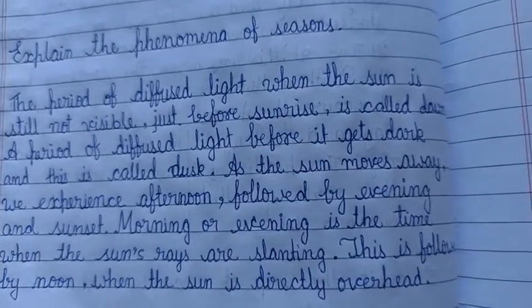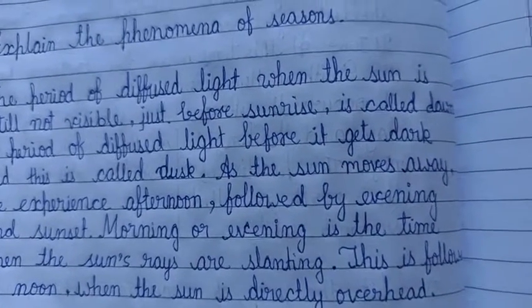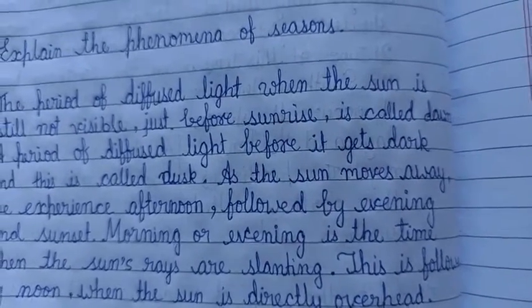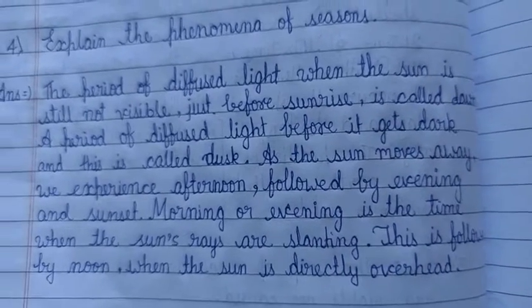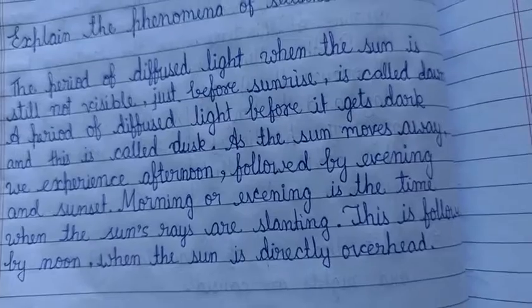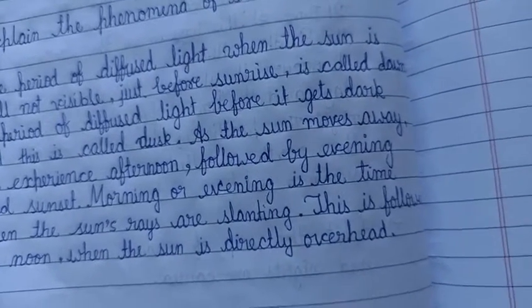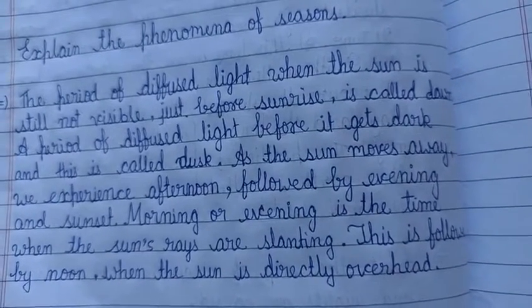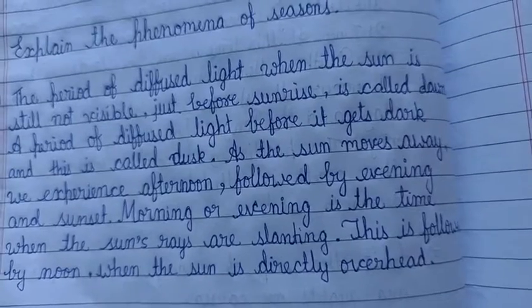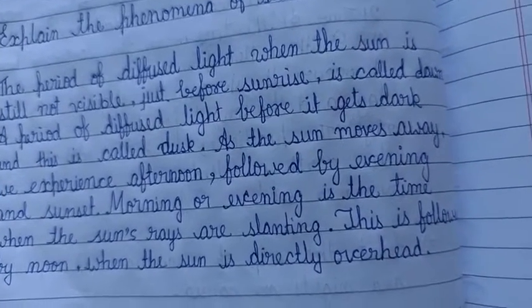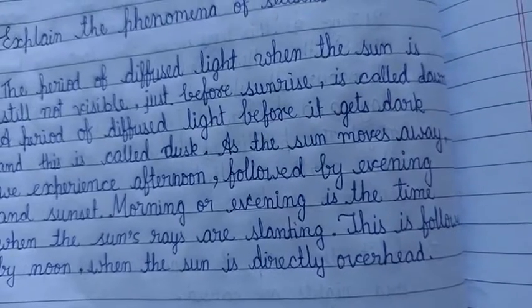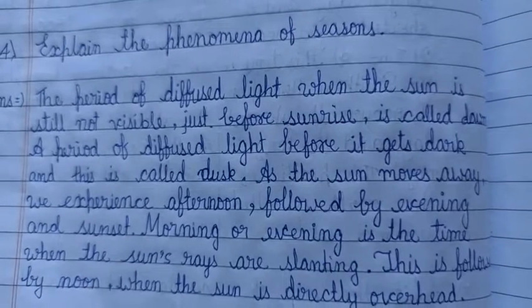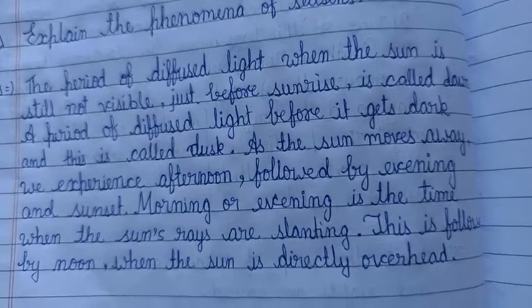Due to the rotation of earth, seasons occur: spring, winter, etc. Revolution. Due to revolution of earth, not rotation, for rotation is day and night, and due to revolution seasons change: spring, winter, summer. These are due to revolution of earth. You also mention in this question the phenomenon of the season due to revolution.